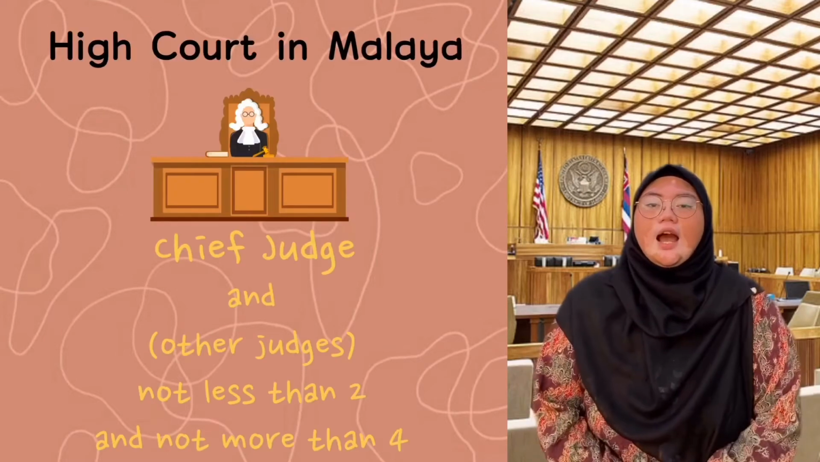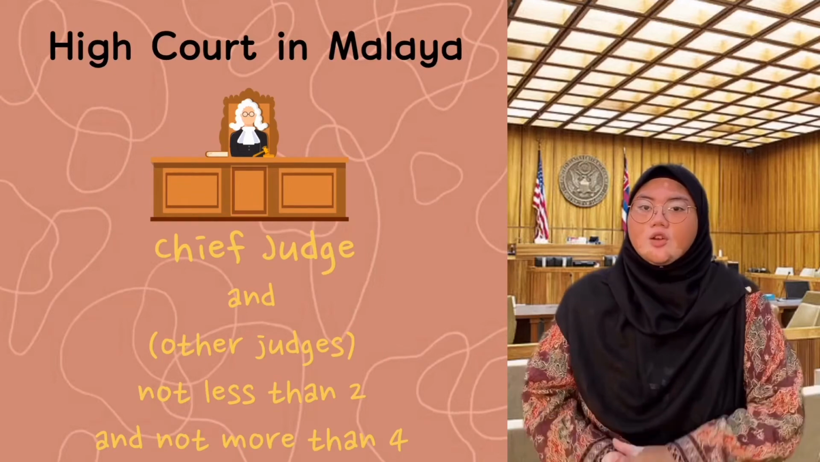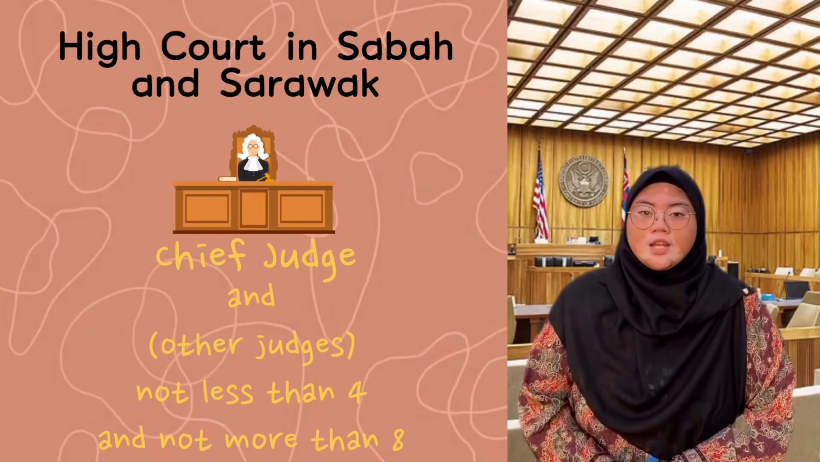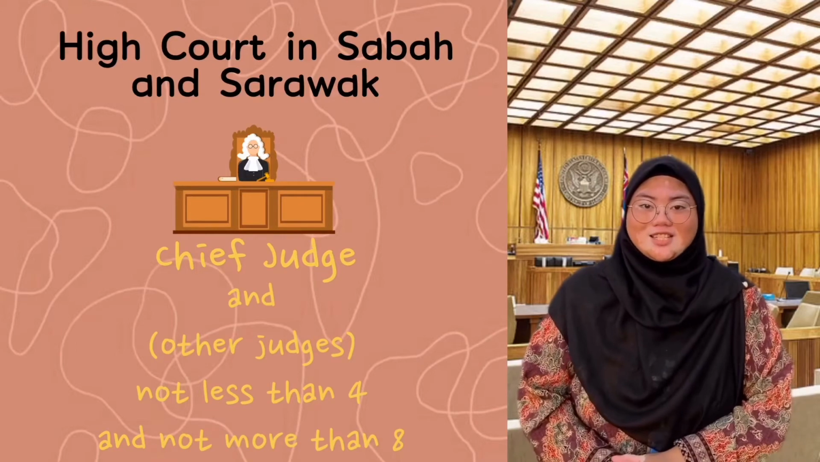Initially, the High Court in Malaya consists of the Chief Judge and not less than 2 and not more than 4 other judges. Meanwhile, the High Court in Sabah and Sarawak consists of the Chief Judge and not less than 4 and not more than 8 other judges.